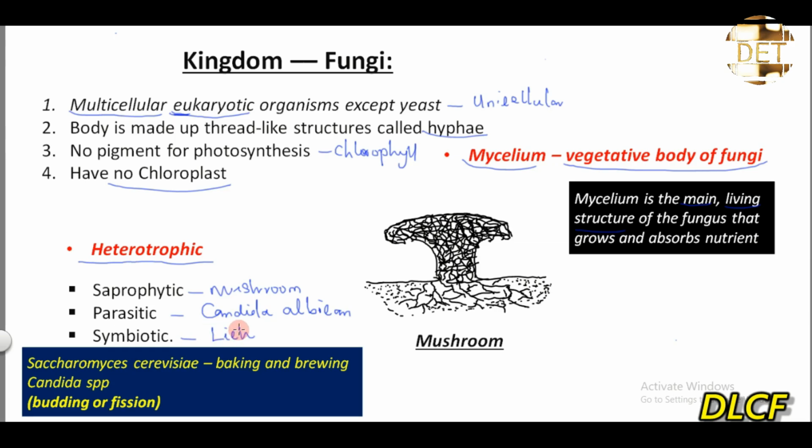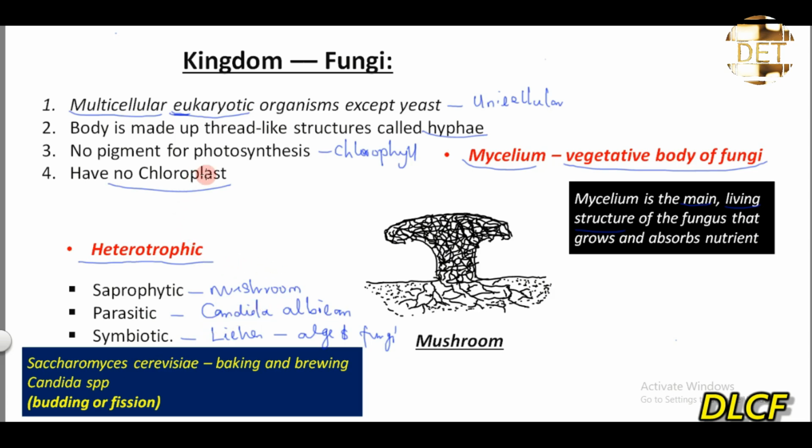The lichen. And this is an association between an algae and a fungi, right? So these are the different modes of nutrition fungi can undergo. It can undergo saprophytic nutrition, it can exhibit parasitic nutrition and symbiotic nutrition, right?